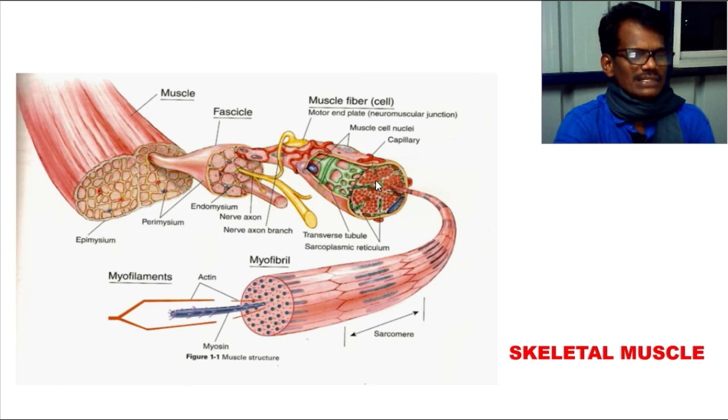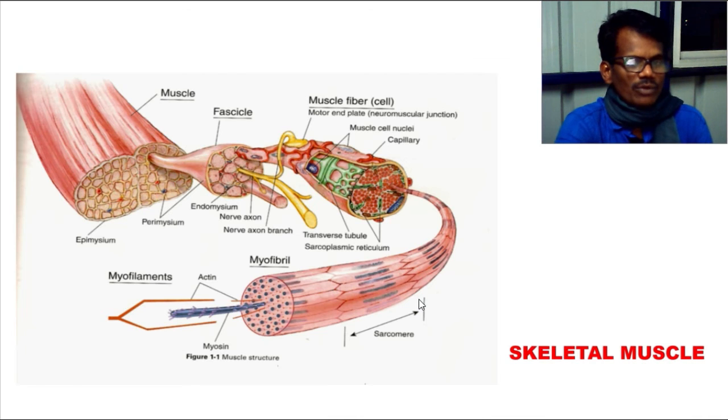Inside this muscle cell, a smaller unit is present, and this smaller unit we call a myofibril. This myofibril consists of many smaller units, we call them actin and myosin. These are present in the myofibril. And this myofibril can be divided into many smaller segments, and those segments we call sarcomeres.